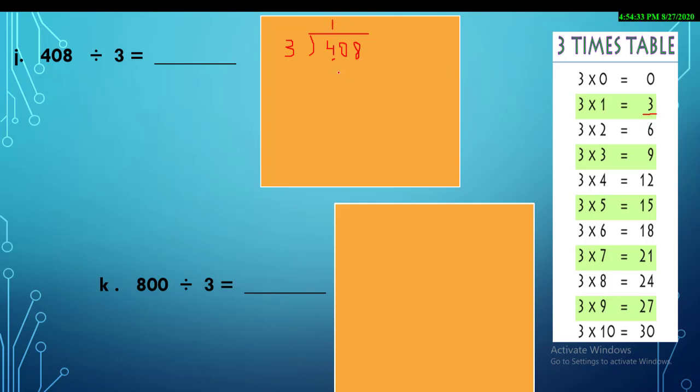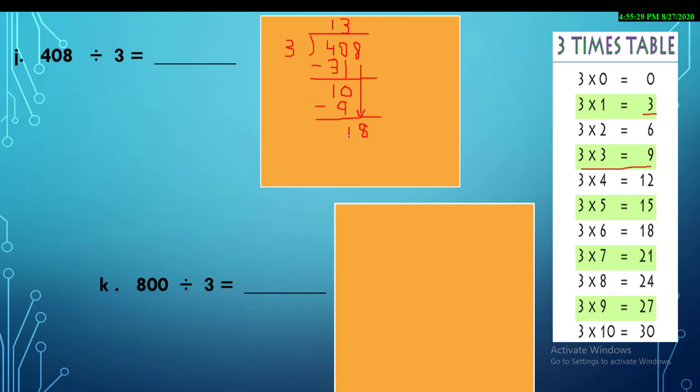3 ones are 3. Sister subtract and now 4 minus 3, what is our answer? The answer is 1. Okay, don't forget to do the subtraction properly. And now the brother bring down another number, that is 0. So what number is it now? It's the number 10. So just start reading the table again and you can see that 3 threes are 9, because 12 is bigger. So you will write down 3 threes are 9, 10 minus 9. What is our answer? The answer is 1.